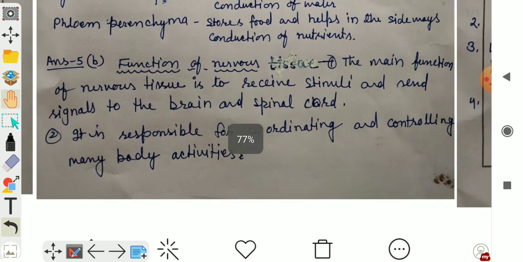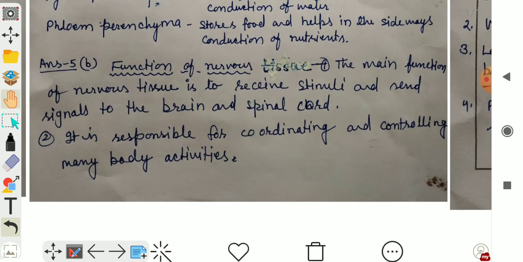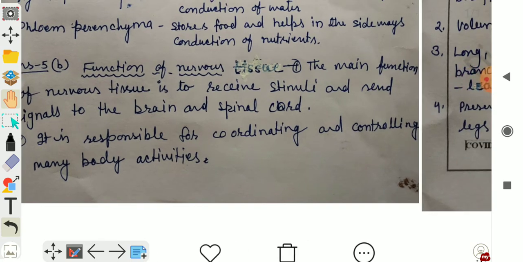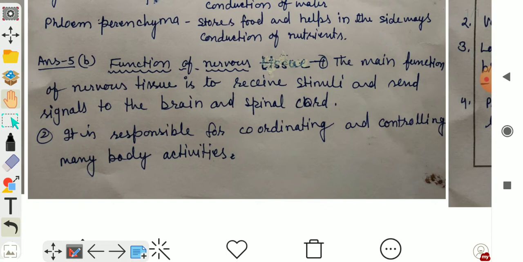The main function of nervous tissue is to receive stimuli and send signals to the brain and spinal cord. And the second function is that it is responsible for coordination and controlling many body activities. So these are two main functions of nervous tissue.